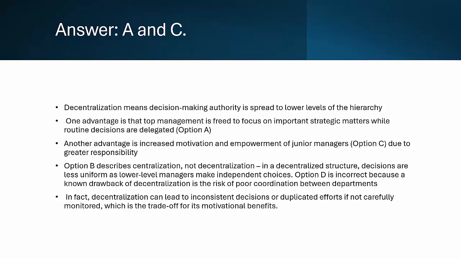Option B is incorrect. Uniform and tightly controlled decisions are actually a characteristic of centralization, not decentralization. Option D is incorrect. Decentralization can sometimes cause coordination problems between different departments because decisions are being made at different levels.